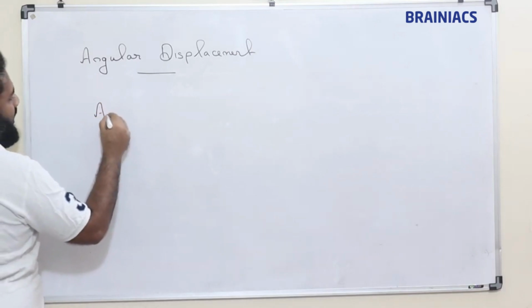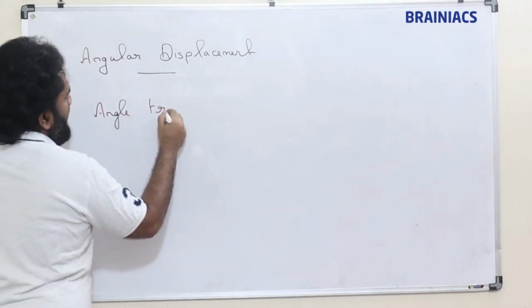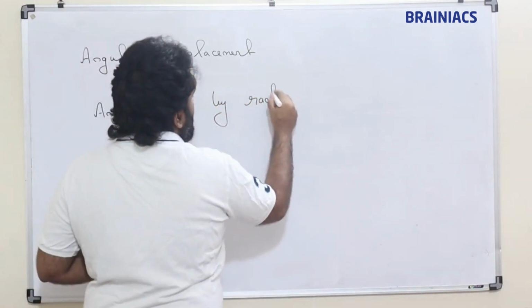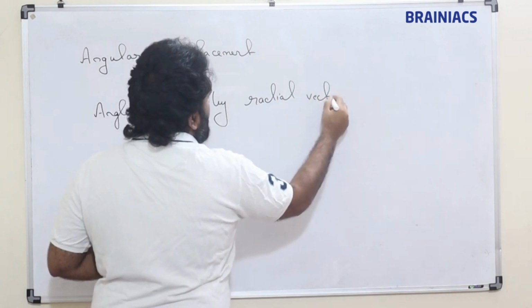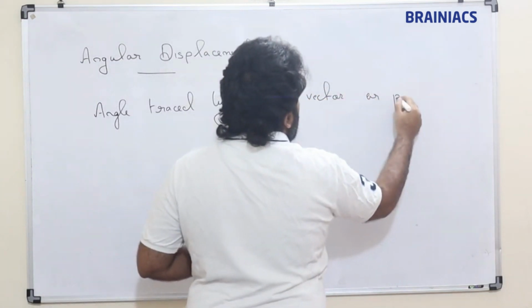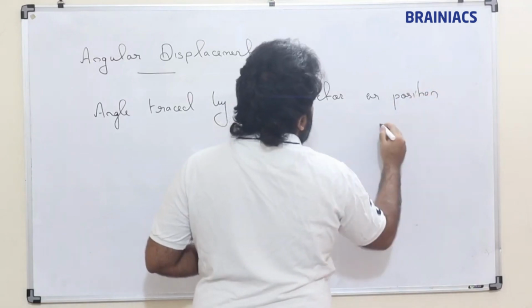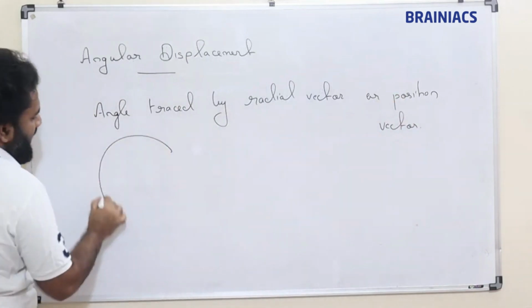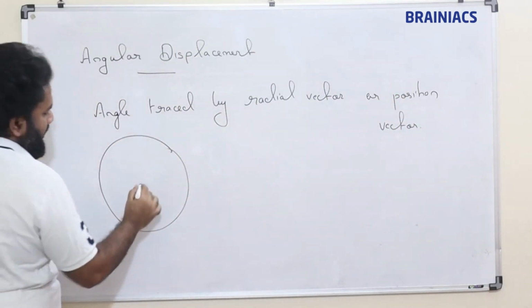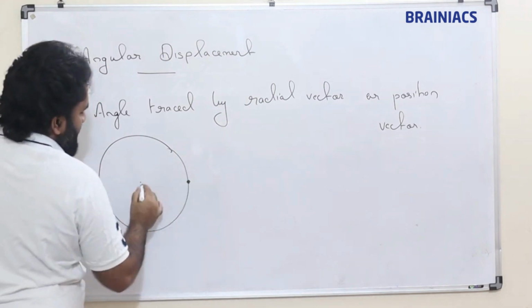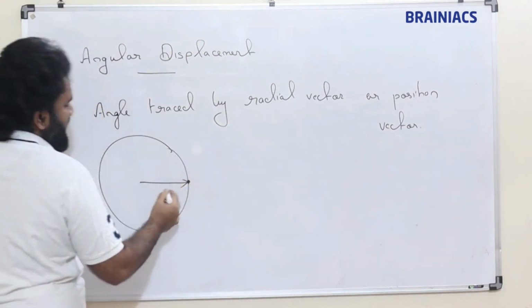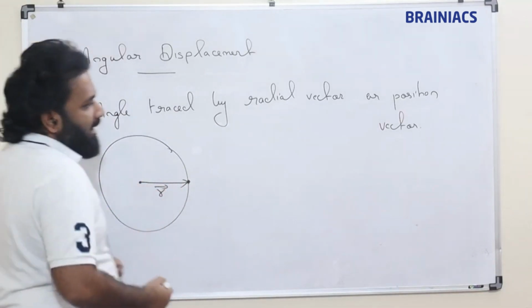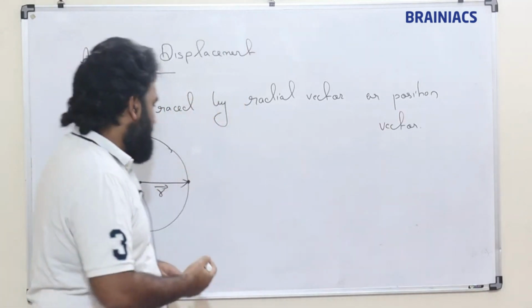Suppose a particle is here, this is the radial vector, this is the radius.